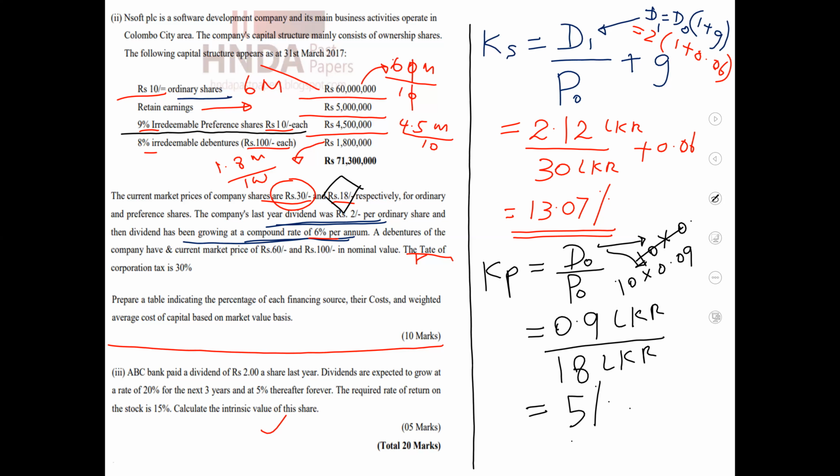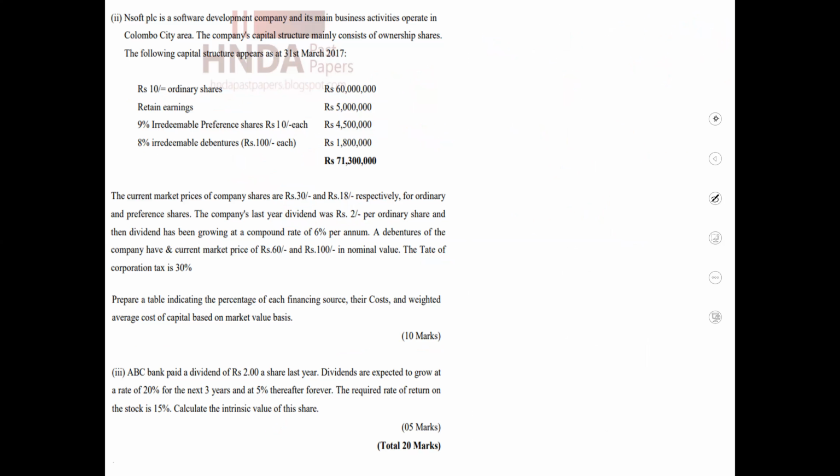Now we calculated the cost of ordinary shares, and we got the answer 13.07. Cost of preference shares, we got the answer 5%. Then the next source of capital is, now this part okay, this part okay, this part not yet, irredeemable debentures. In the previous session, which was the cost of capital part, I discussed debentures.